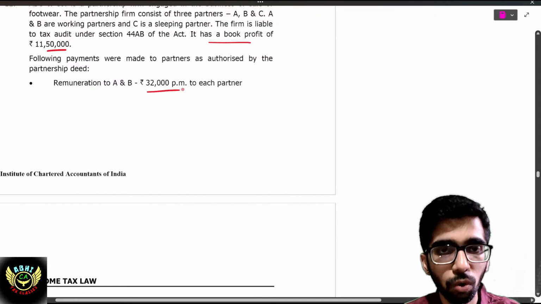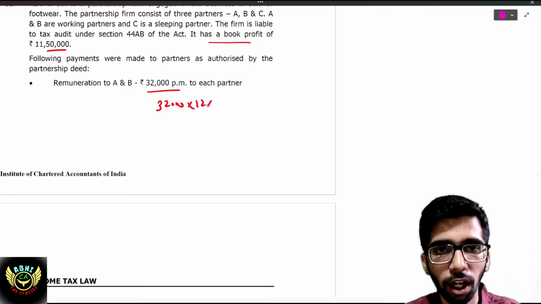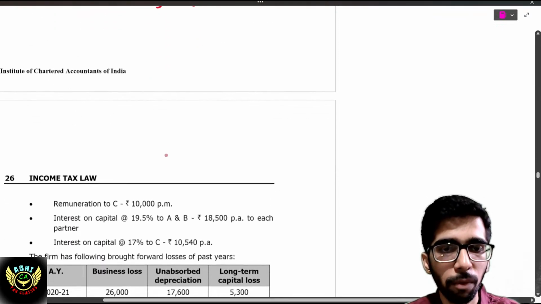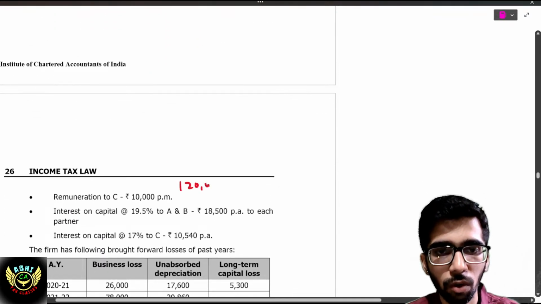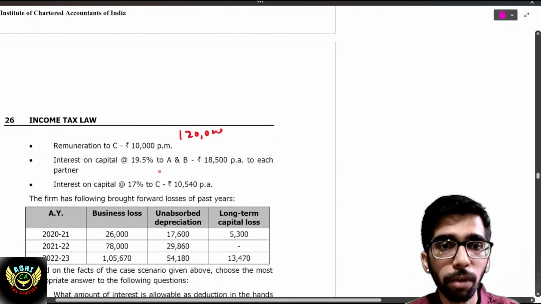Remuneration paid is 32,000 per month to each, that is 32 into 12 into 2. Remuneration paid to this, that is 1,20,000 roughly. See, that will not be considered.